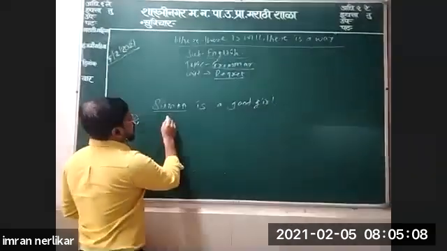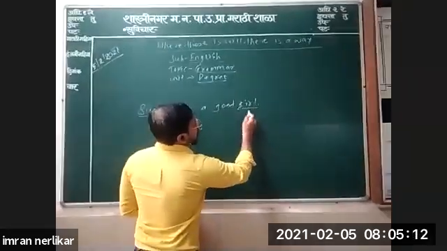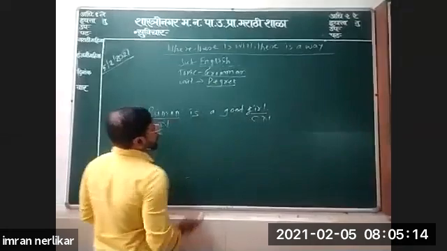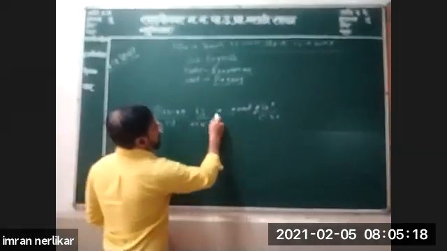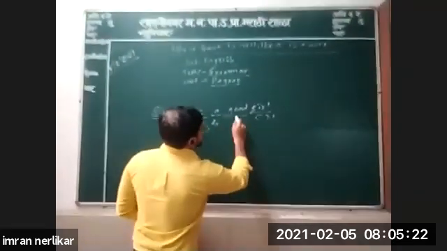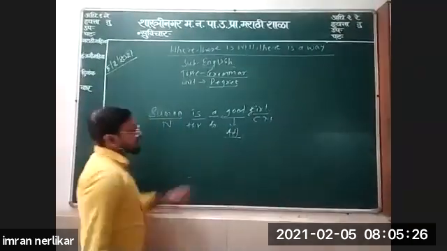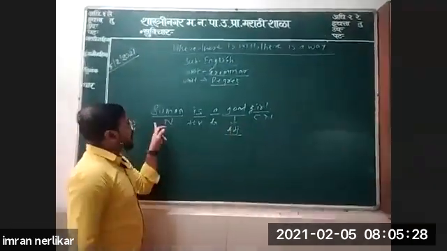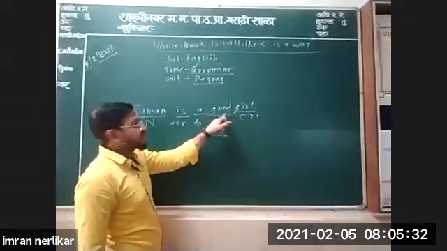Suman is a proper noun. Girl is a common noun. Is is a helping verb. A is an article. Good is an adjective. Now, how is Suman? Good. Suman is a good girl.